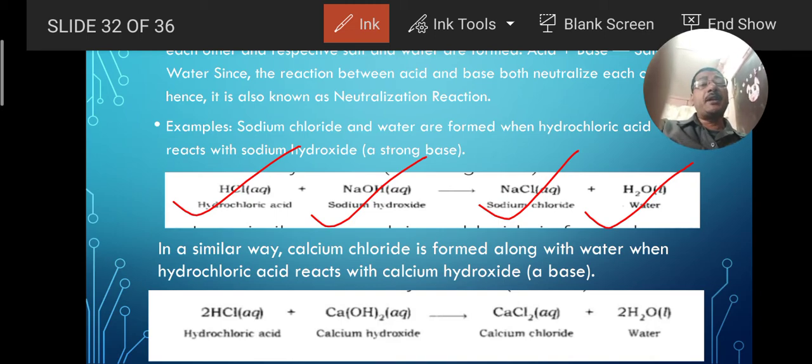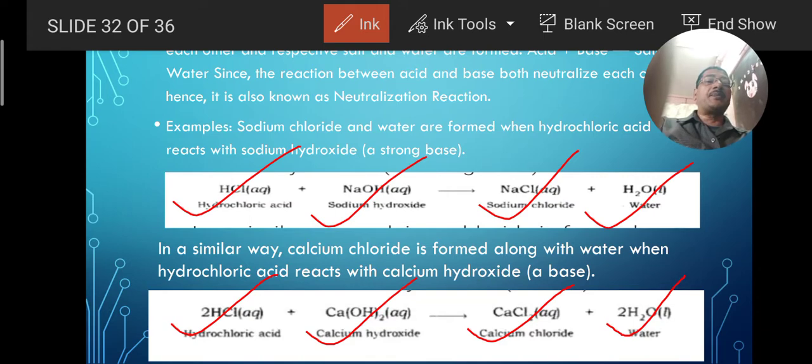In the same manner, this hydrochloric acid also reacts with calcium hydroxide, because HCl is an acid, calcium hydroxide is a base. So when acid and base are reacting with each other, they will nullify the effect of each other. As a result of that, there will be formation of a salt along with the water, means acid plus base gives salt and water.